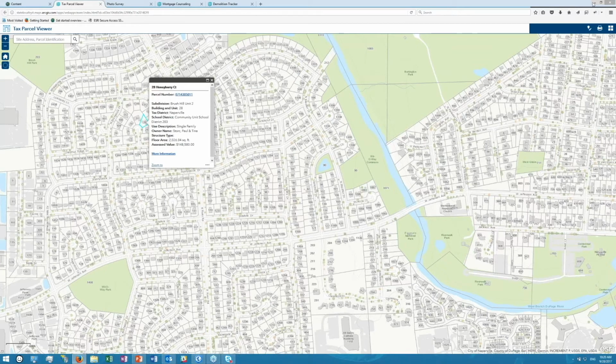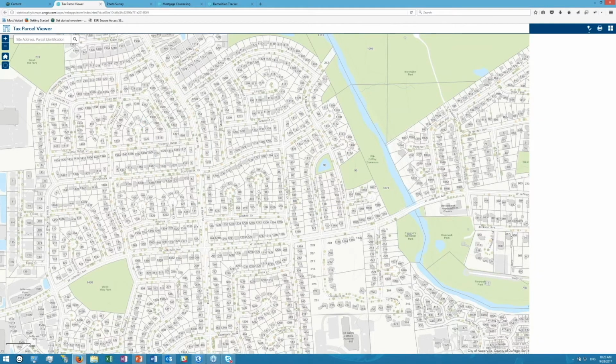There's also ways that you can provide focused feedback. So that feedback layer I mentioned, I can go in here and say, as a citizen, that there's a problem with the parcel that I'm seeing or the characteristics are wrong, and I can submit feedback in a crowdsourced way as well. I can also print the map out, and I can change the default base map to be imagery, as an example, if I want to see the underlying imagery behind the application. So that's the tax parcel viewer. You get all of that with the deployment tool, and it's very easy to configure.